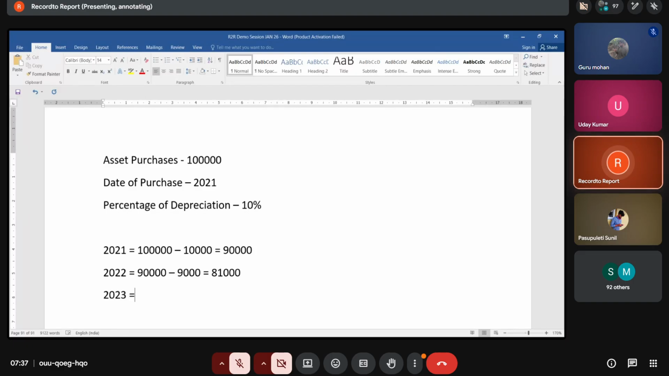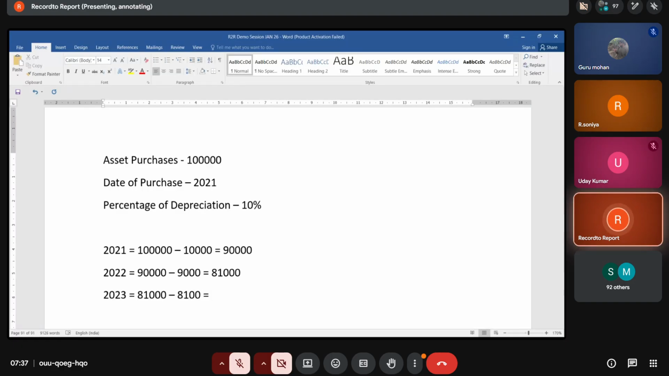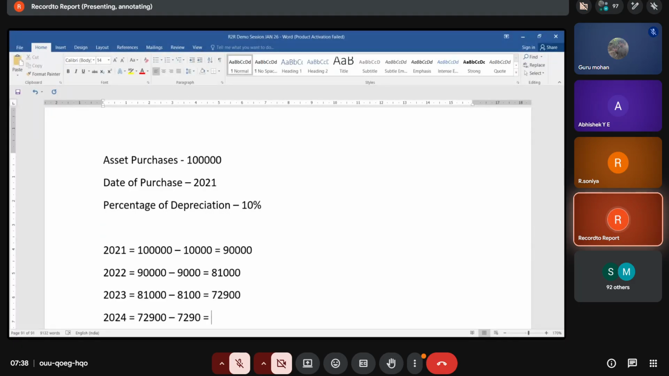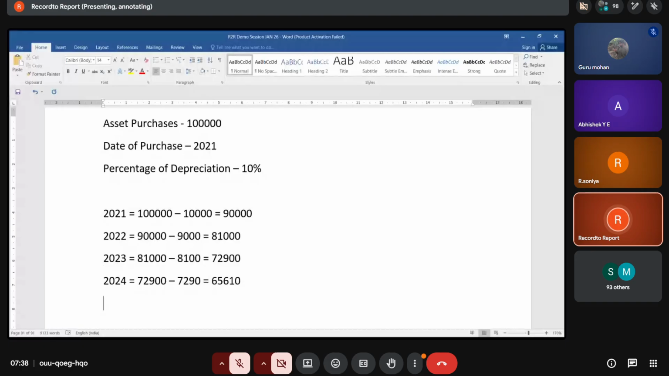So 2023, what is the value of depreciation here? On 81,000, it is 8,100. So what will happen? 72,900. So 2024, what is the value of depreciation here? 72,900 minus how much amount? Nine. So like this, every year the depreciation amounts will be charged based on the current year value. That is called as diminishing value method of depreciation.